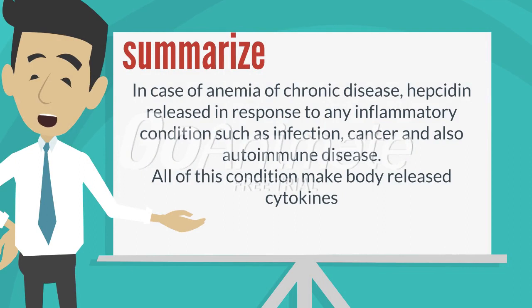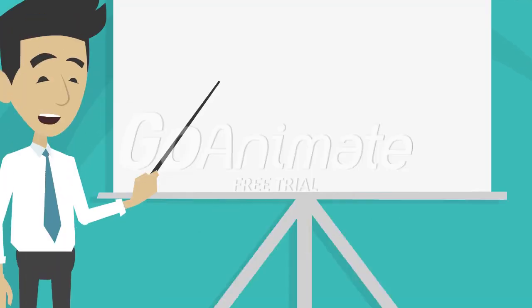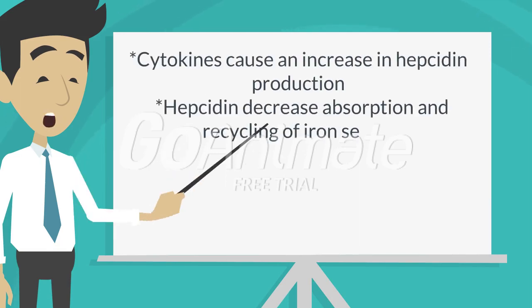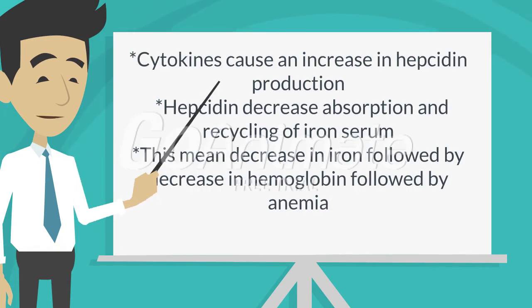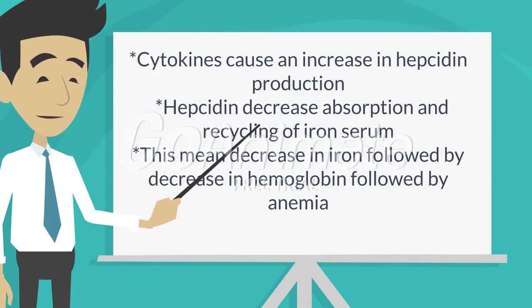Summarize. In anemia of chronic disease, hepcidin is released in response to any inflammatory condition such as infection, cancer, and also autoimmune disease. All of these cytokines cause an increase in hepcidin production. Hepcidin decreases absorption and recycling of iron. A decrease in iron is followed by a decrease in hemoglobin, followed by anemia.